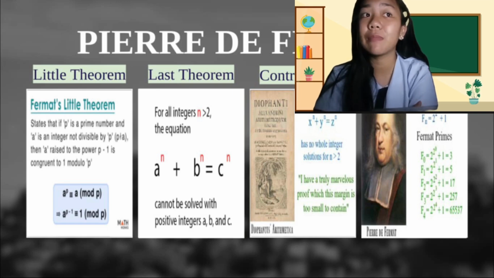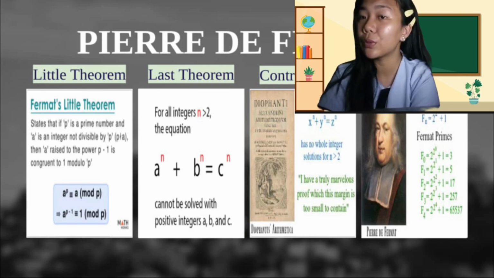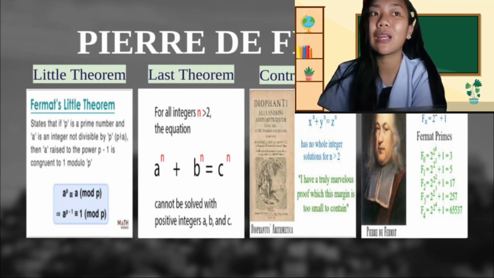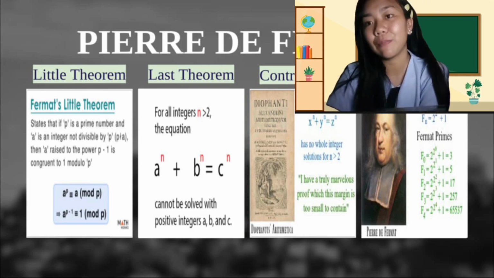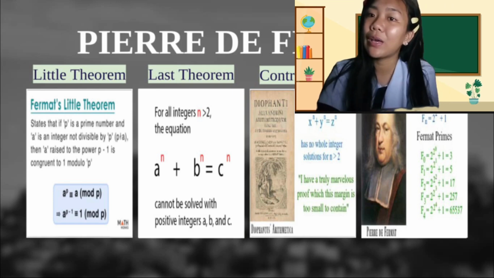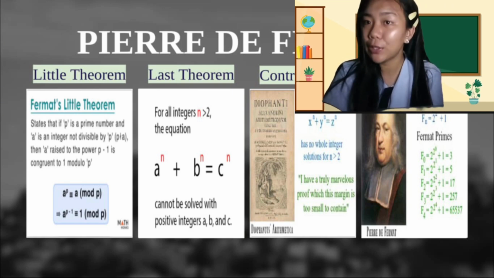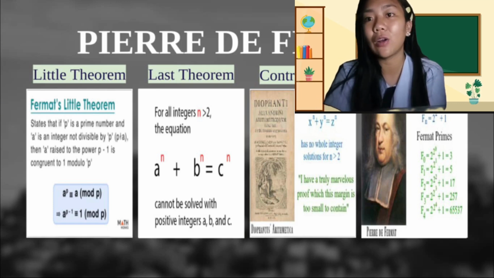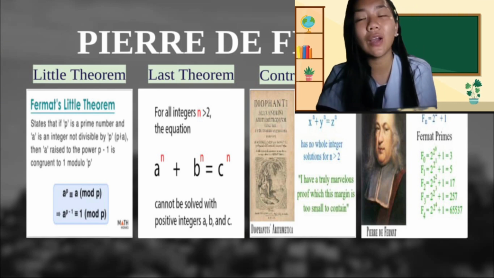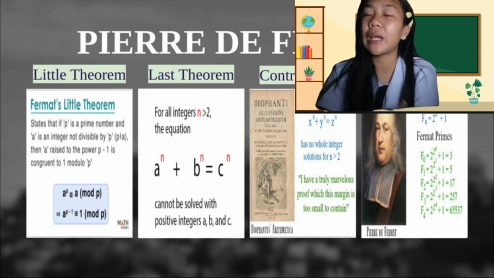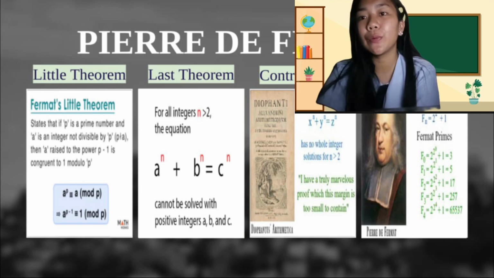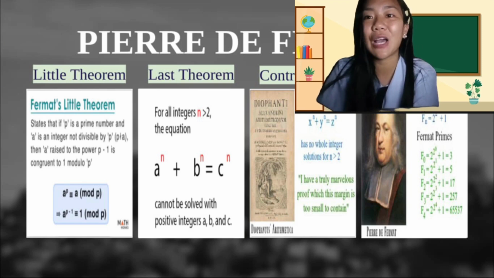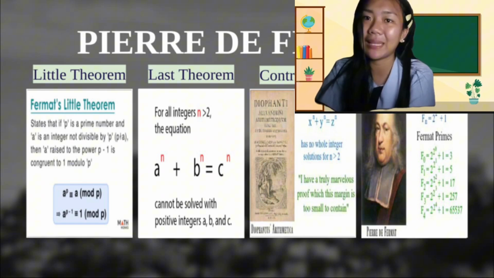First, the biggest claim that Pierre de Fermat has to mathematical fame is that he is well known for his work on number theory and probability. Did you ever encounter number theory and probability when you were in grade 8, grade 9, or grade 10? If you haven't encountered it, I suggest that you study it, or better, do some research about it, because it's a beautiful topic in mathematics.